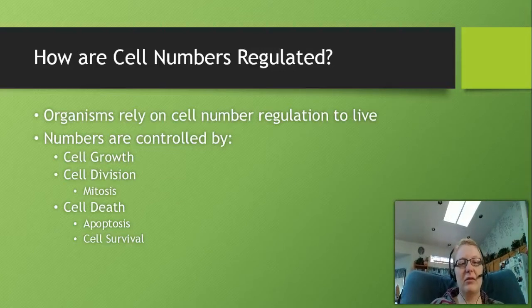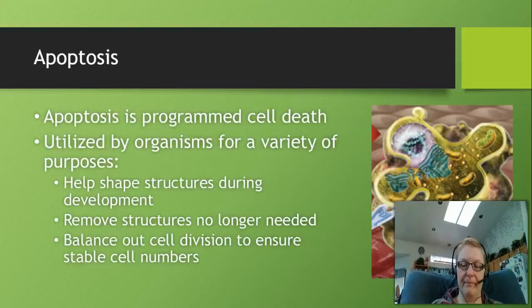And so cell numbers are controlled by three main things: cell growth, cell division, and cell death. And we've talked about cell growth and cell division already. And cell death is what we're going to talk about now, where we talk about apoptosis and cell survival.